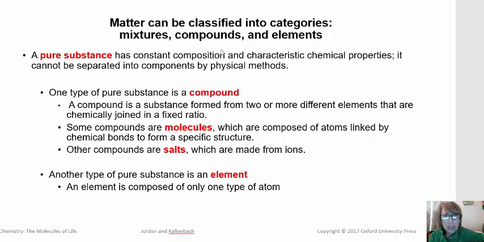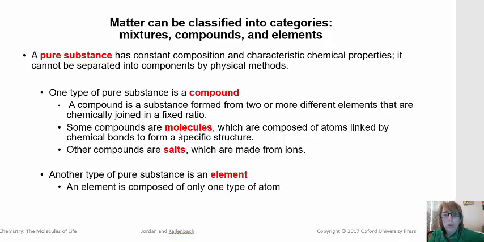Another aspect of pure substances is they cannot be separated into different components by physical methods. And by physical methods, we mean freezing, boiling, filtration. So let's look at our 2 types of pure substances. A pure substance is either a compound or an element. And a compound is a substance formed from 2 or more different elements that are joined in a fixed ratio. So that's that fixed composition.